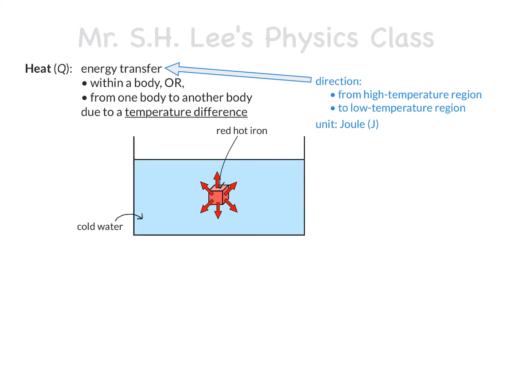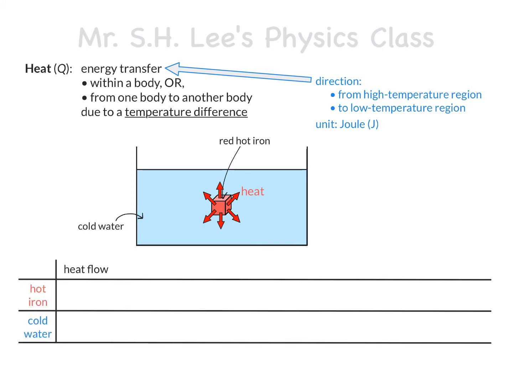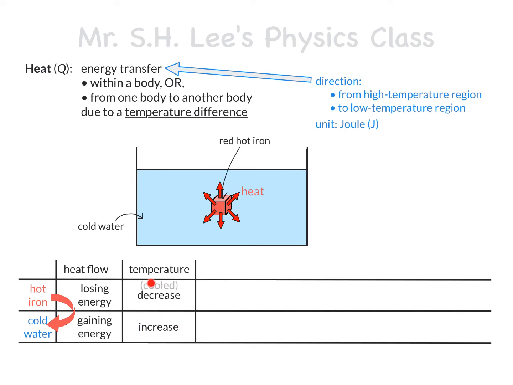Now, let's go into more details of this example. As heat means an energy transfer, and such a transfer is from the higher temperature iron to the lower temperature water, it implies that the iron is losing energy while the water is gaining energy. From common sense, you also know that the water is going to become warmer while the iron will cool.